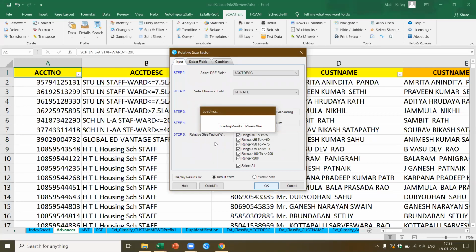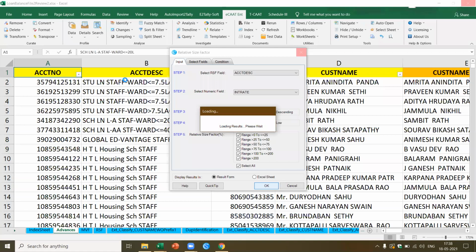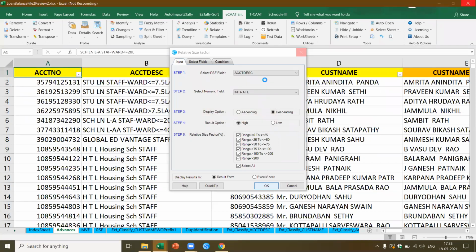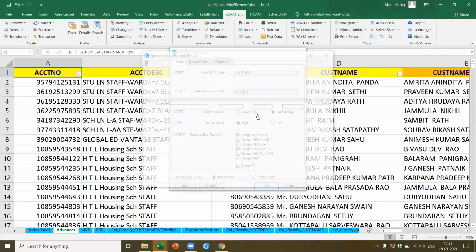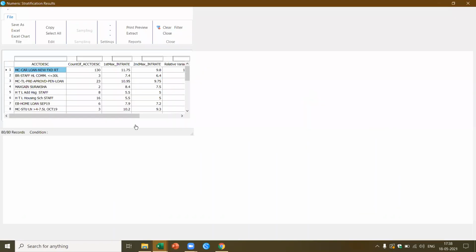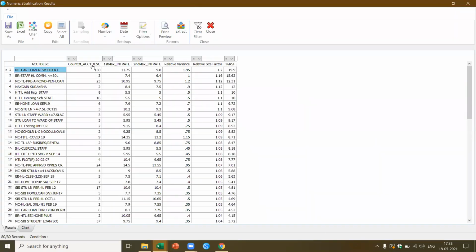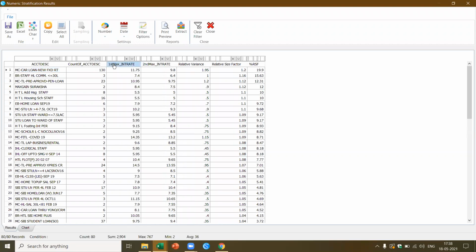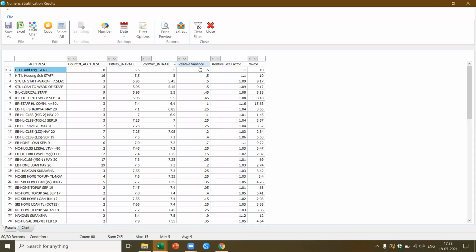Now this will compute the relative size factor, which means for each category of loan, it will find which is the highest interest rate, which is the second highest rate, what is the difference, and what is the difference in terms of percentage, and it will put it in descending order. So at one glance, you'll be able to identify if there are any irregularities in that interest rate. Now you see there are totally 80 categories of loans. I got the first maximum rate, second maximum rate, relative variance, relative size factor, and it also gives me the percentage.